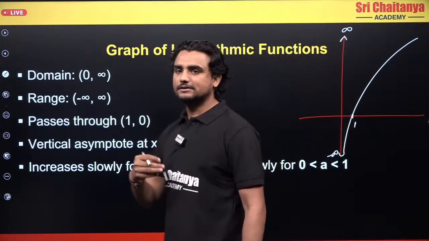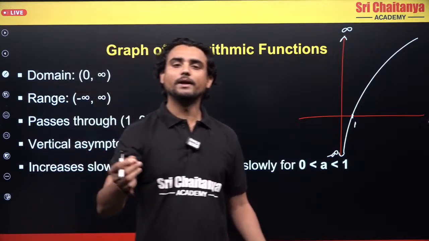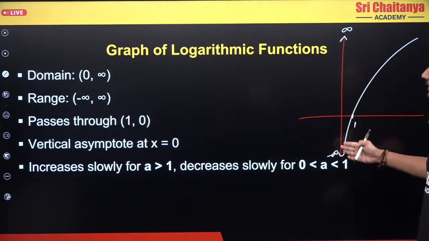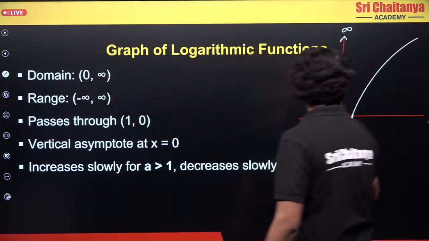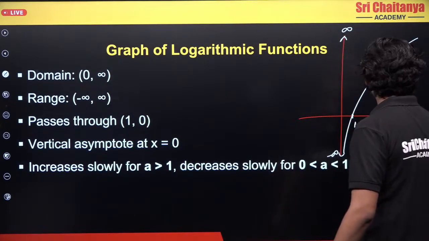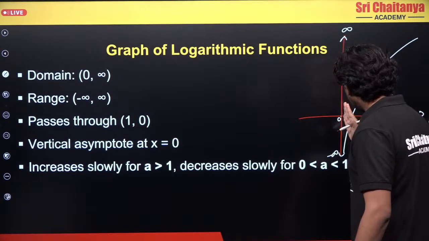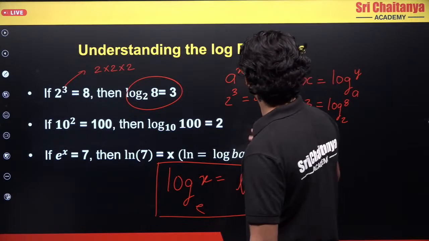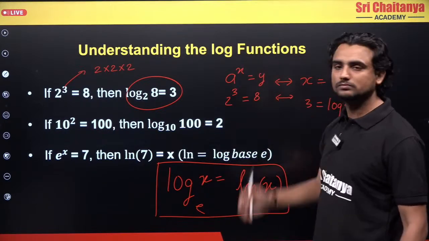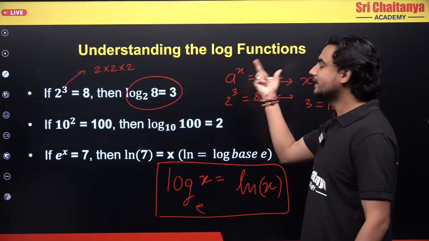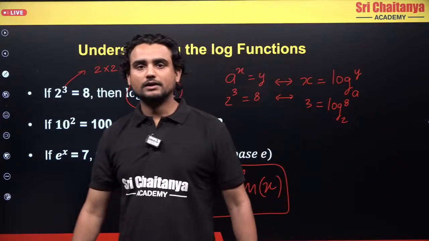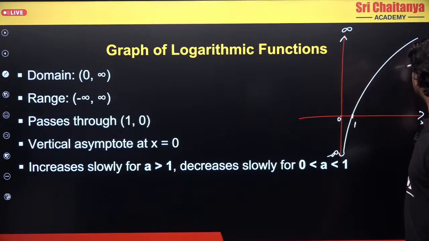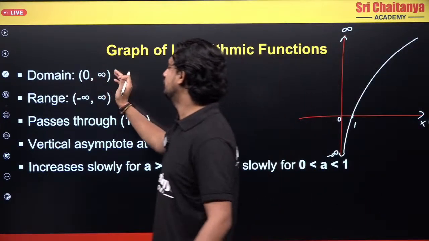So now what is domain? Domain is the set of all the possible input values. What input values can I give? 0 to infinity. This is my x-axis, and this is 0. I have not included 0 because I will not be able to give 0 here. As I give 0, there will be a problem because a power 0 is 1, and 1 equals y is not always true. So that is why 0 is not included and any value greater than 0 is included here. So domain is 0 to infinity.